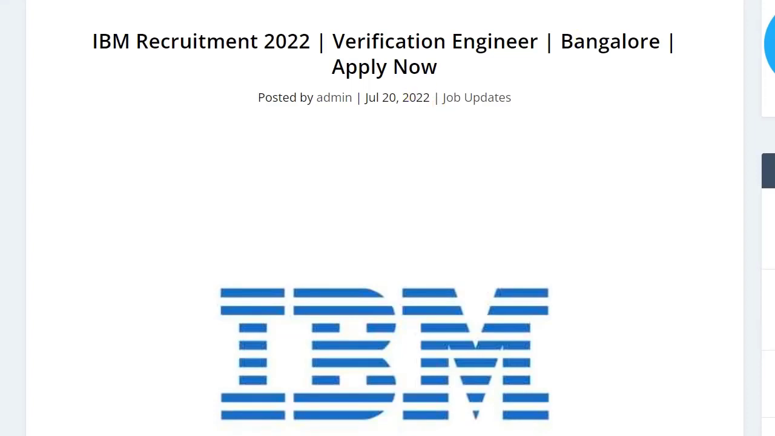So today we are getting the job notification from IBM. They are recruiting freshers for the post of verification engineer.